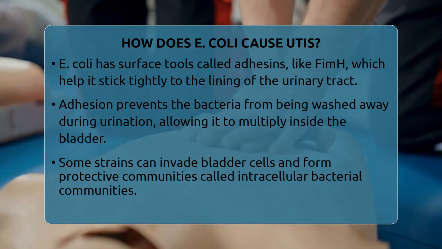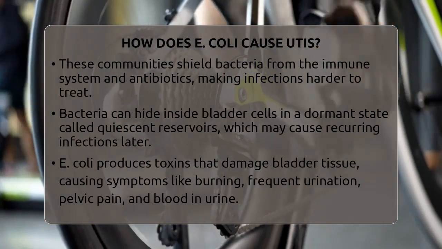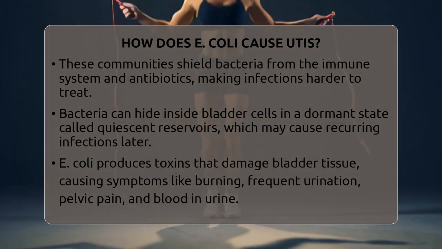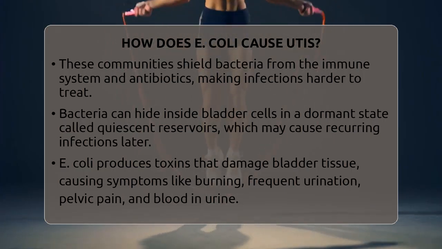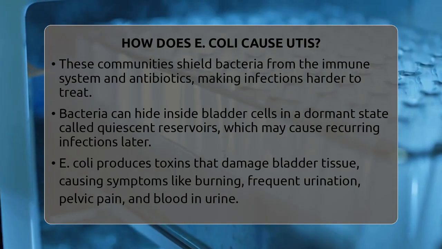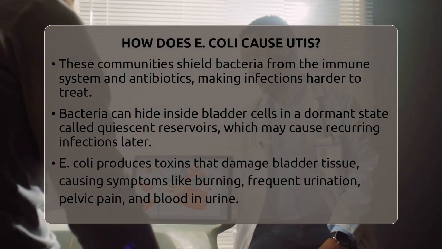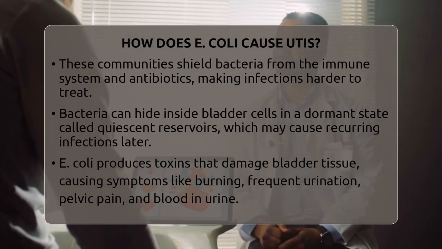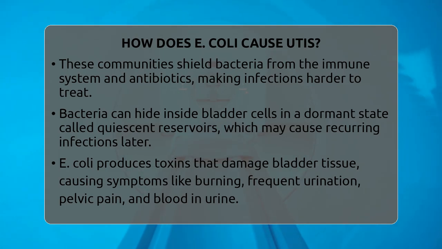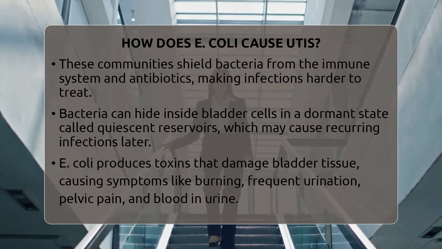E. coli also produces toxins and other factors that help it evade your immune defenses. These toxins can damage bladder tissue, causing symptoms like burning during urination, frequent urges to go, pelvic discomfort, and sometimes blood in the urine. If the infection spreads to your kidneys, symptoms can worsen to include back pain, fever, and nausea.